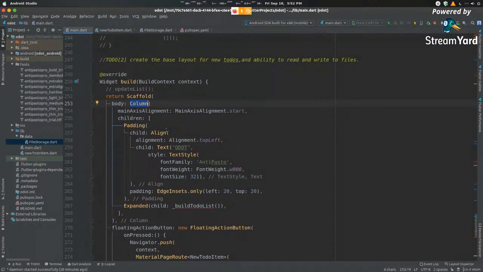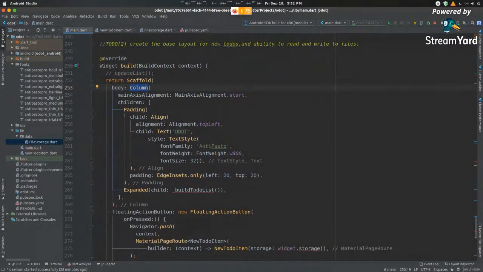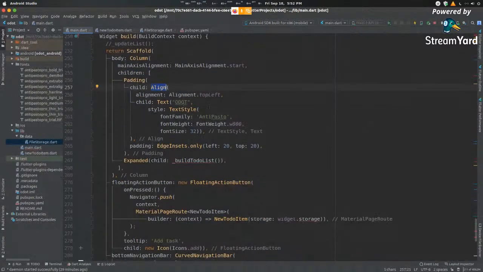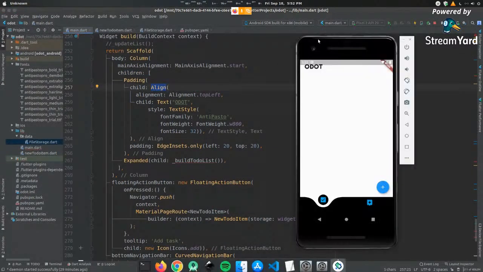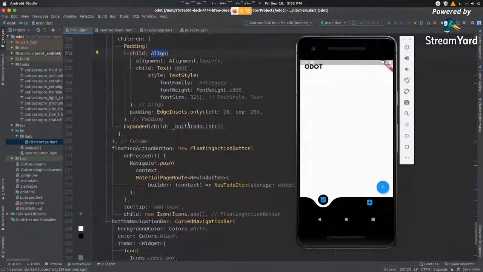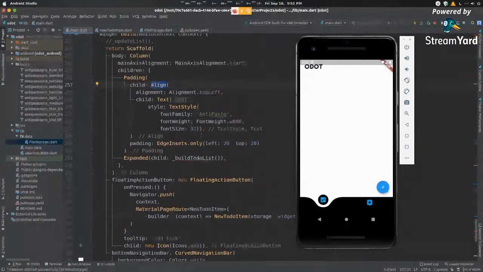So the first element we have is our padding. So this is what's going to be showing our entire text view. This entire text view that shows up here, this to-do part. This part, we want it to be built dynamically. We don't want it to be built statically. So that is why we're defining it inside this new thing. The previous one was an example of how to build this basic UI. So then we have our text here. We have our padding assigned to it.